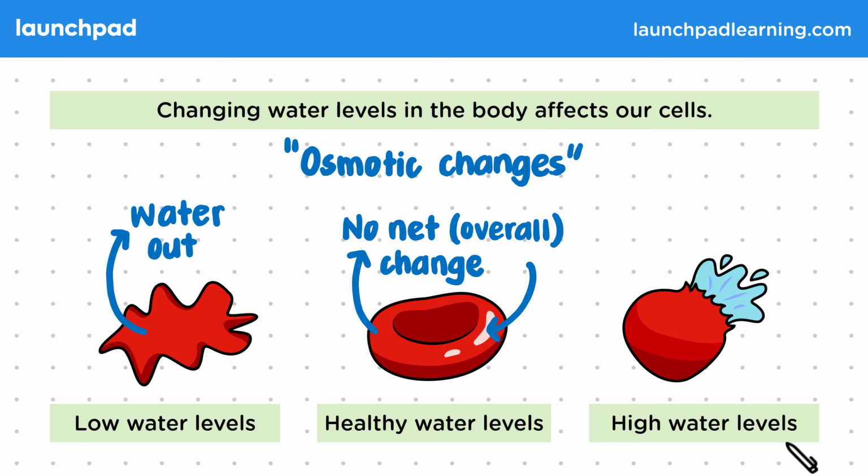A cell placed in high water levels will swell or even burst at extreme levels when there's a higher concentration of water in the blood than the cell. This is because water will move into the cell from an area of higher concentration to the area of lower concentration. If cells lose or gain too much water by osmosis, they cannot function properly. This is why it's really important for our body to maintain healthy water levels.